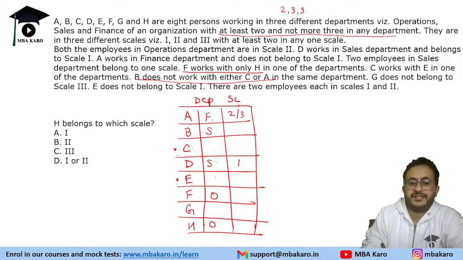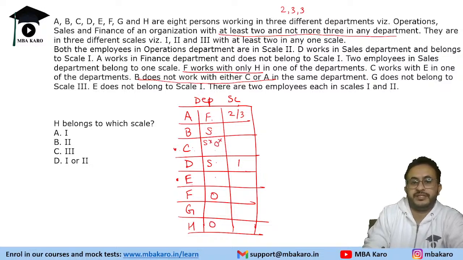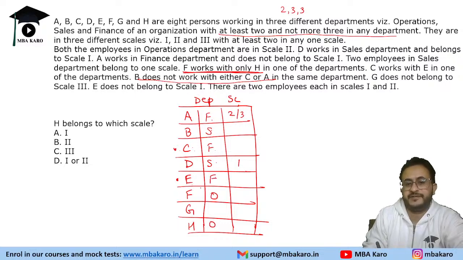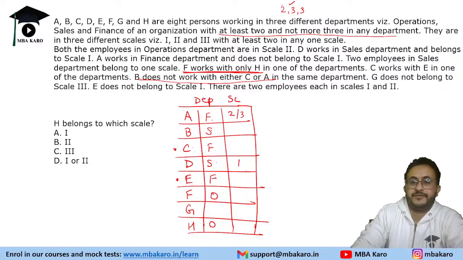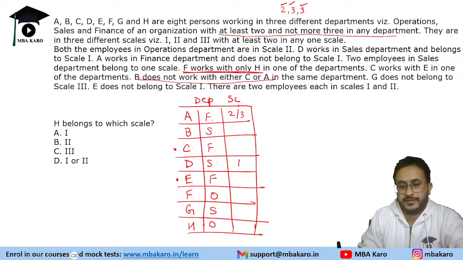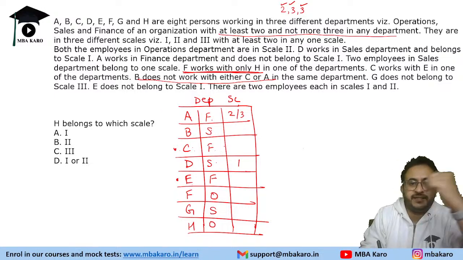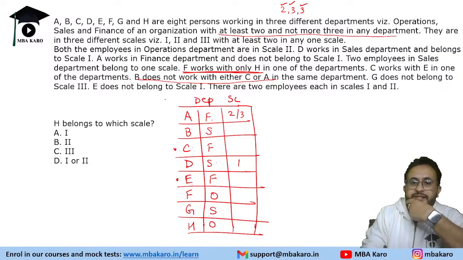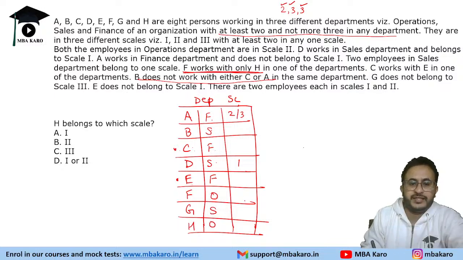Okay. So if B works in the sales department, C cannot be in the sales department. Operations is not possible for C, because operations there are only two employees. F works with only H. So C works in the finance department. Okay, and E will also work in the finance department. So 2, 3 in the finance are done. 3 will be in the sales department. So G will be in the sales department. Okay, so department is done. We need to do the scales. Then we are given G does not belong to scale 3. So G can be 1 or 2. E does not belong to scale 1. So E belongs to 2 or 3.